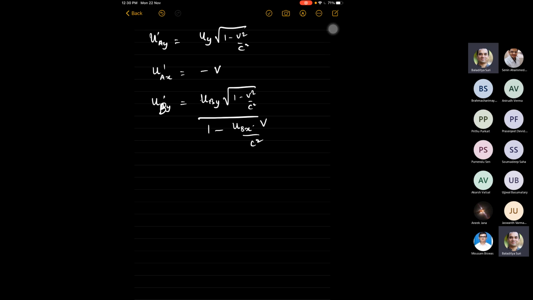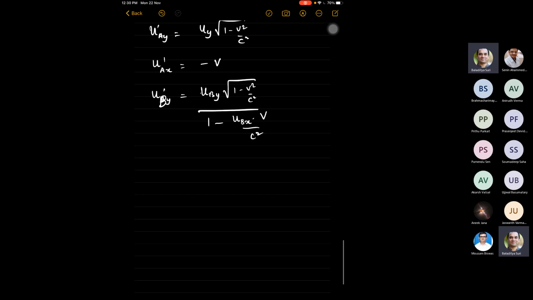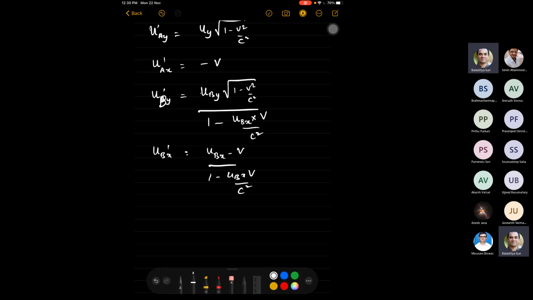So there is already some disagreement, but that is not really anything serious, because obviously we cannot expect two frames to agree on the measured values of some quantity. We all know that measured values are frame dependent. So that itself is not a problem. But what will be a problem is, you can do this exercise, and ubx prime is easy. It'll just be ubx minus v divided by 1 minus ubx v by c squared. By the way, this is not prime, that's ubx times velocity. So I'll just remove the extraneous thing because that's confusing.